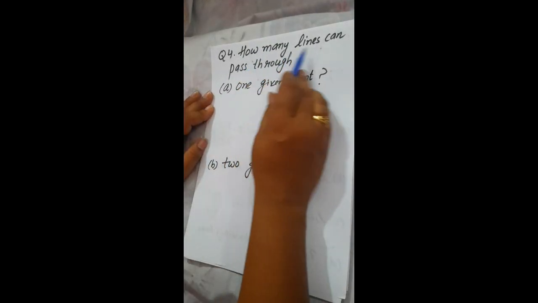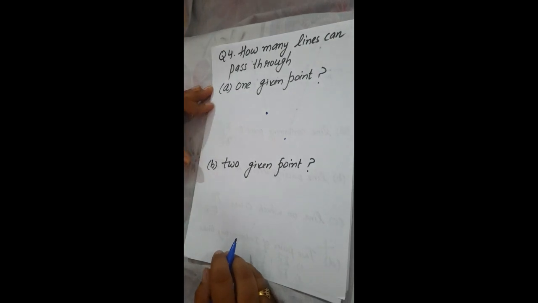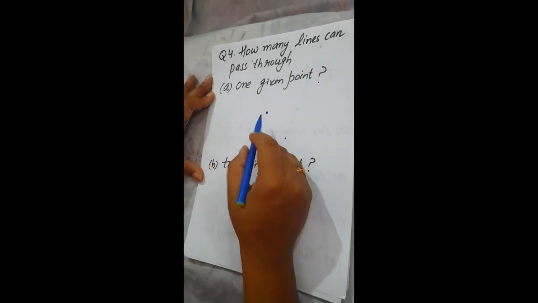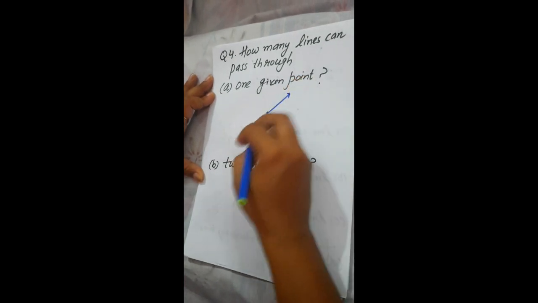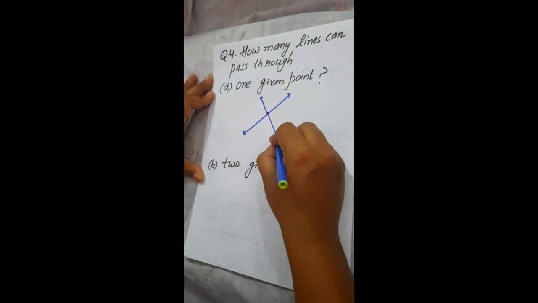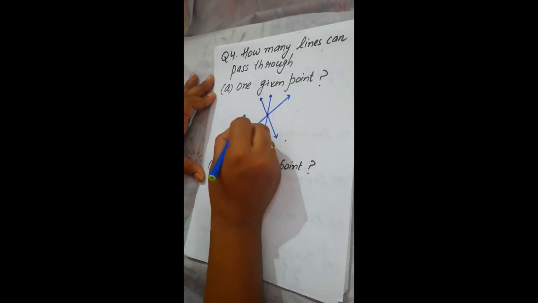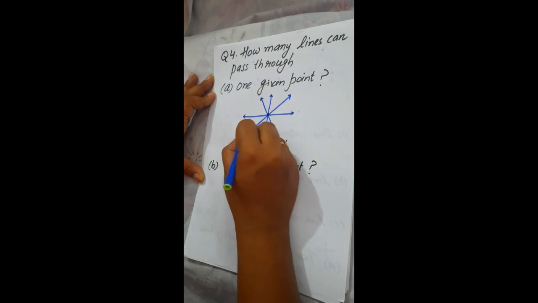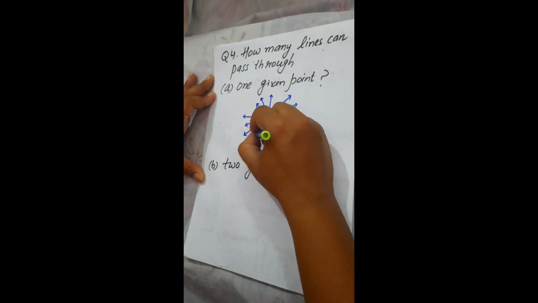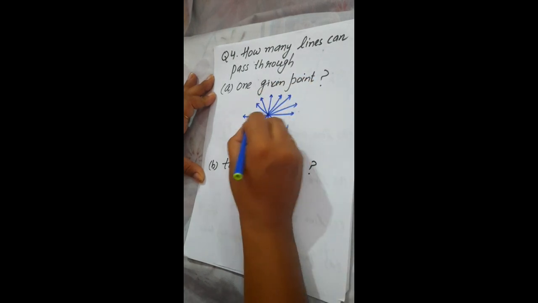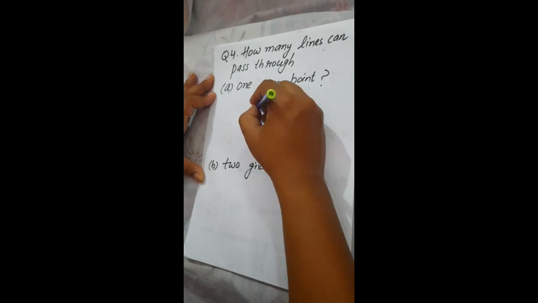Number 4 is how many lines can pass through one given point. You have one point and you have to write how many lines can pass through this point. From this I can draw one line. From this I can draw another line also. Then a third line, a fourth line, fifth line, sixth line, seventh. Similarly, I can draw so many possibilities.